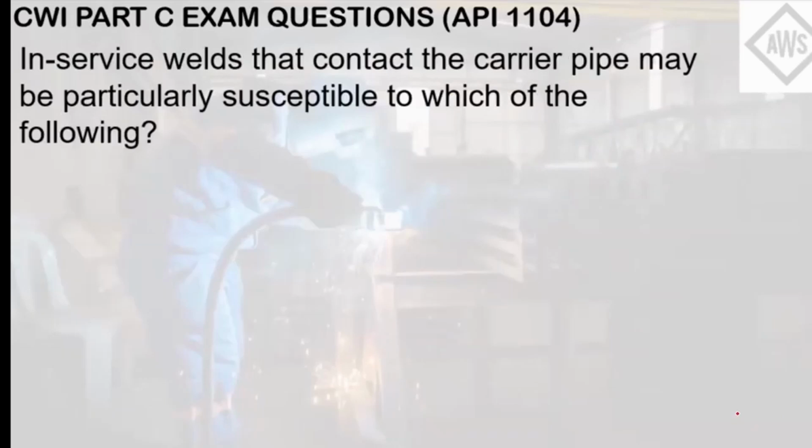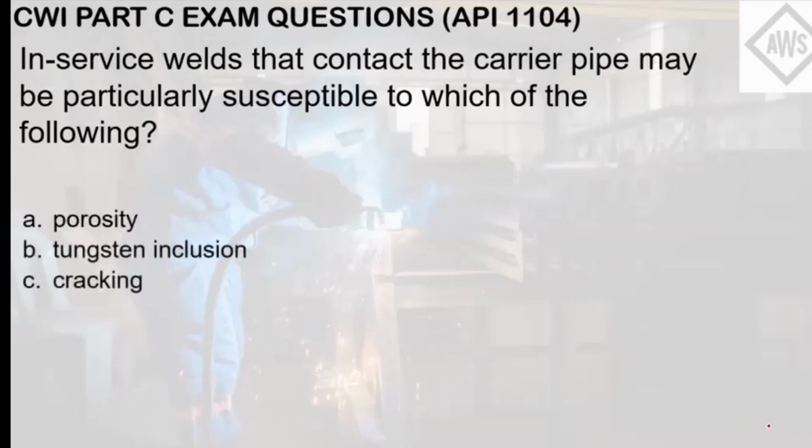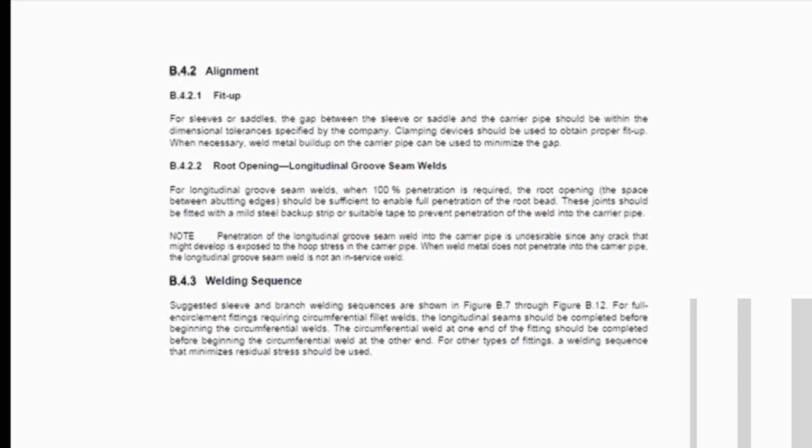In-service welds that contact the carrier pipe may be particularly susceptible to each of the following. Letter A, porosity. Letter B, tungsten inclusion. Letter C, cracking. Letter D, lack of fusion. Letter E, cold lap. So this question pertains to the effect of in-service welds that are in contact with the carrier pipe. These pipes are the ones transporting the liquids or gases. That's the definition of a carrier pipe, which you can see here.